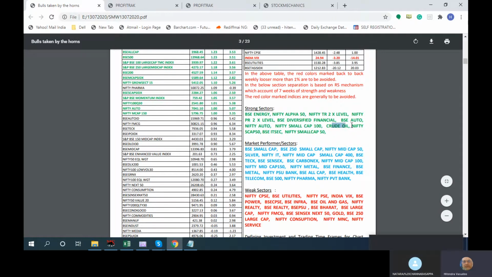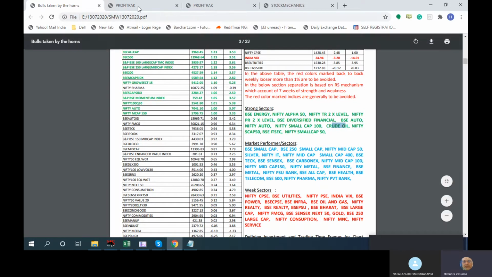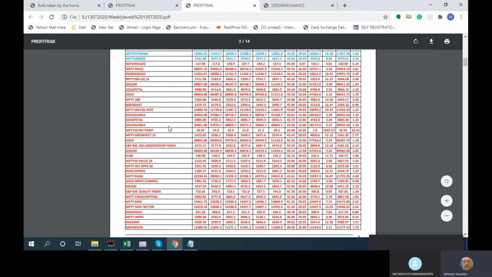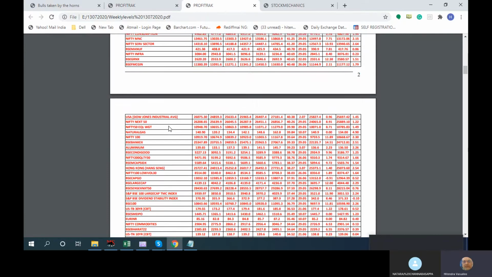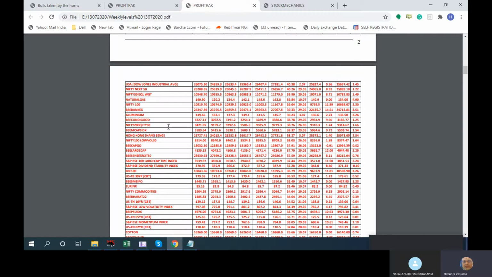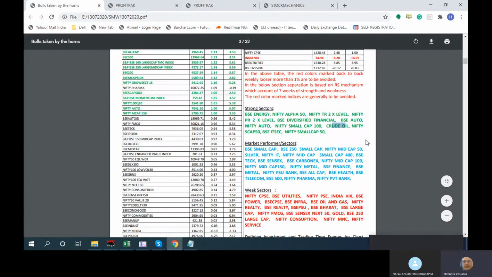So this will be having a combination of world markets, commodity markets, and if you see the indices table on a weekly basis, it has world markets, commodity markets, as well as some treasury markets of US. That gives us an idea whether the market is moving toward the debt market.